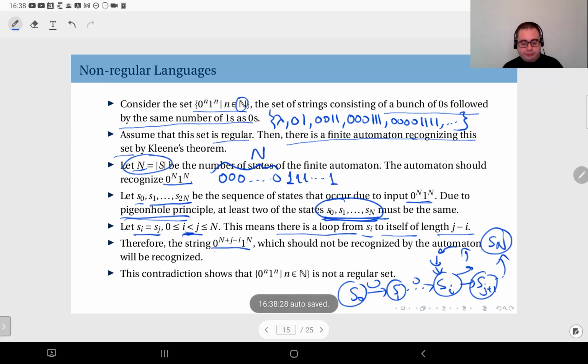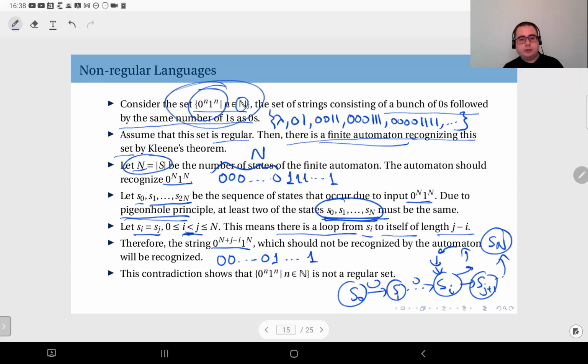So this means you have n plus j minus i zeros, followed by n ones. Now, this doesn't fit the description given here, 0^n 1^n, because it doesn't have the same number of zeros as ones. So it should not be recognized by the finite automaton recognizing this language.